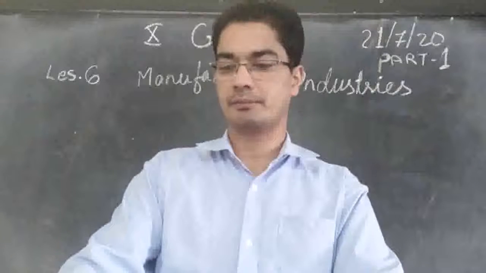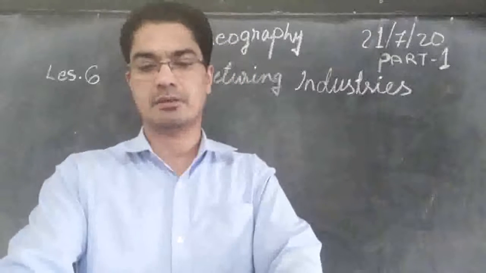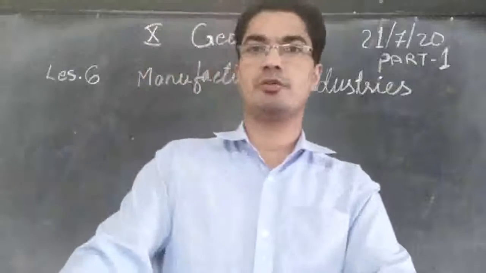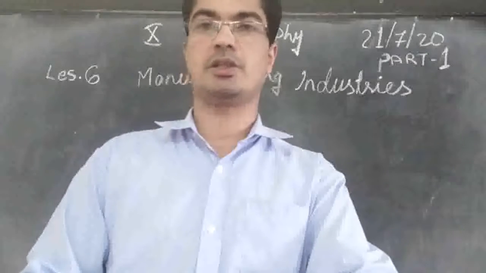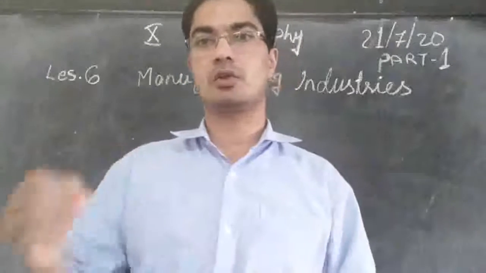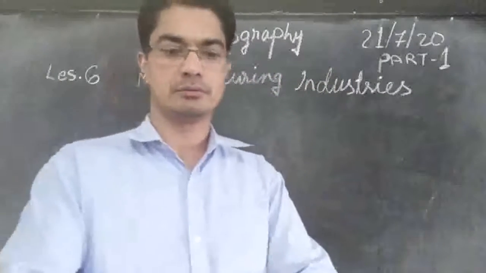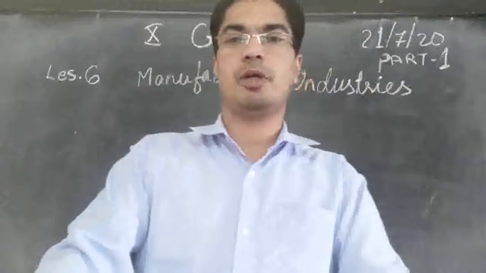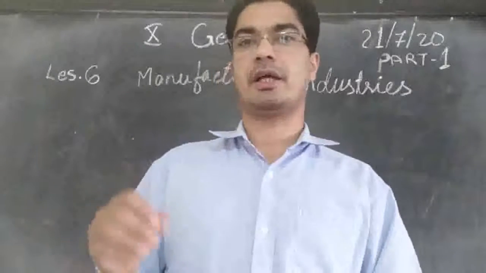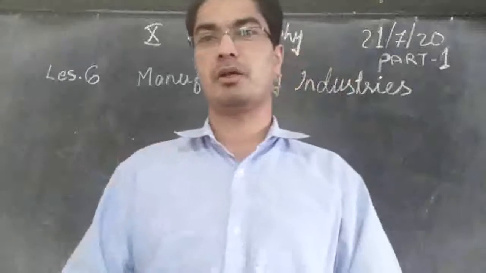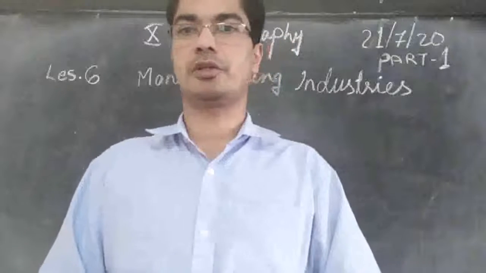We know that already. Then, do you also know that sometimes clothes are manufactured from yarn, which itself is an industrial product? So some of the clothes that we wear are manufactured from yarn, which itself is an industrial product. Yarn is a thread. That thread is also made in a machine in the industry, and that is used again for making clothes. So the cloth is not directly made from cotton. There are a lot of processes there. Cotton is turned into yarn, and yarn is made into cloth. Then they apply a lot of colors and so on. So after a lot of procedures only, it finally reaches the shop for selling.